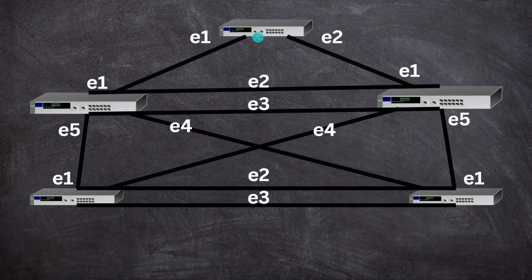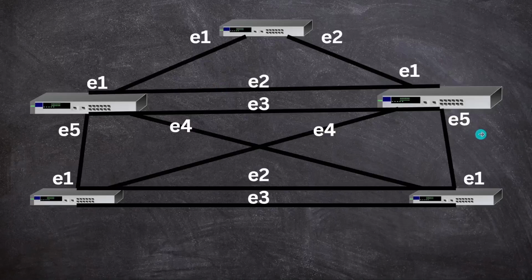This Ethernet 1, Ethernet 2, then Ethernet 1, then Ethernet 5, then Ethernet 1. Then this is Ethernet 3, 1 and 5. This is also a loop. So there are lots of loops present over here. And because there are loops present, it is most likely to increase the network traffic when the packet is broadcast.